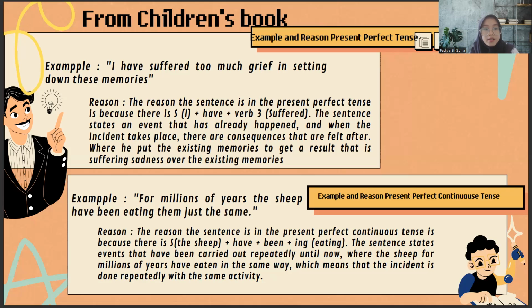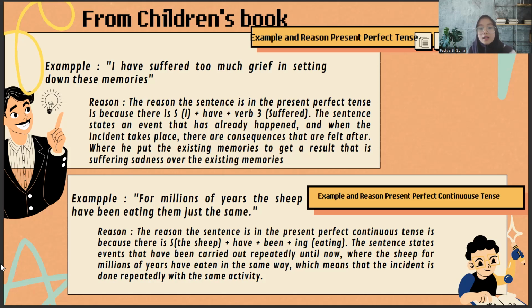For example, "I have suffered too much grief in setting down this memory." The reason why this sentence is present perfect tense is because there is a subject, where the subject is I, plus have, plus verb 3, where verb 3 is suffered. And the sentence states an event that has already happened. When the incident takes place, there are consequences that I will feel after, where he put the exciting memory to get a result, that is suffering sadness after the exciting memory.